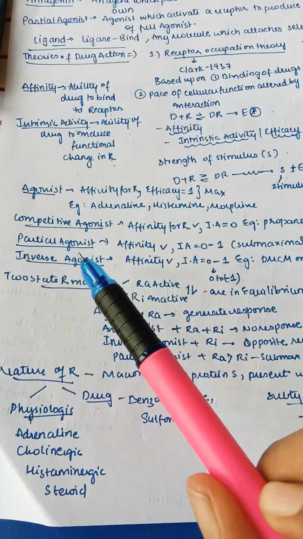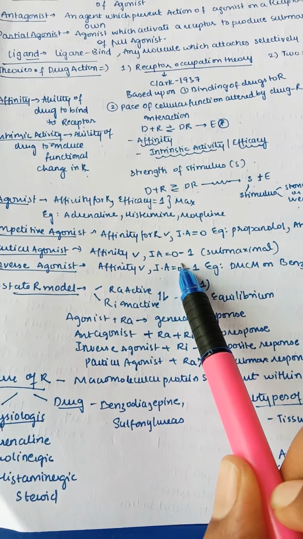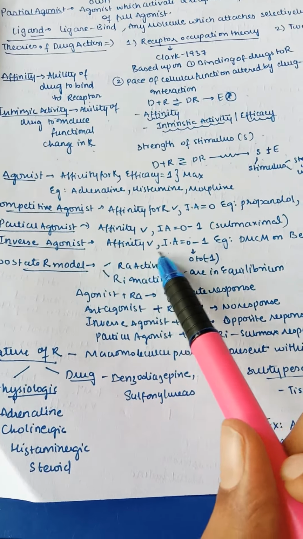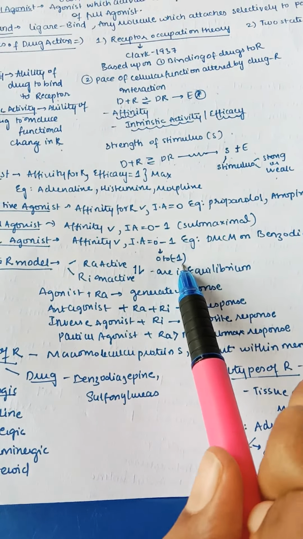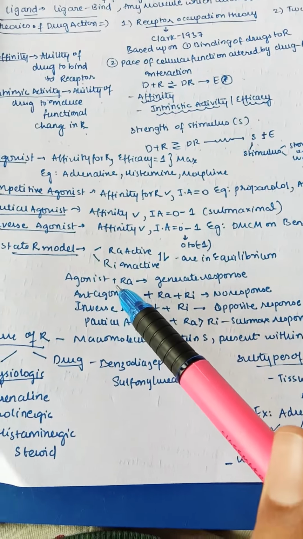And next, coming to partial agonists. They also have affinity and their intrinsic activity is submaximal, as the name says, partial, so submaximal. And inverse agonist: affinity is present, again intrinsic activity may be 0 to -1. For example, you can take DMCM at benzodiazepine receptors, like that.